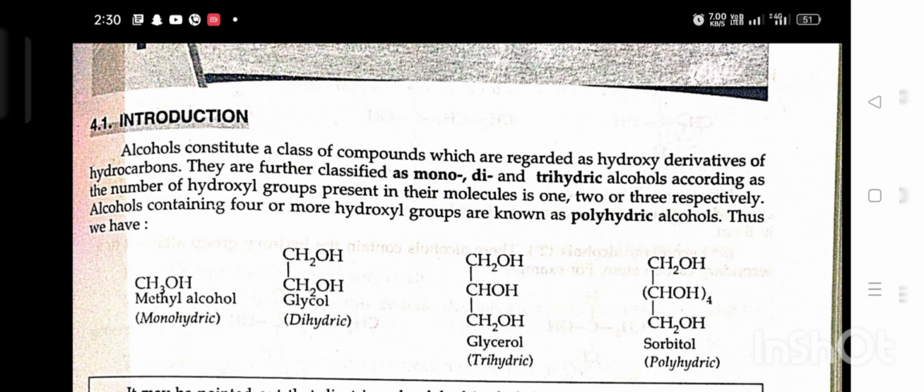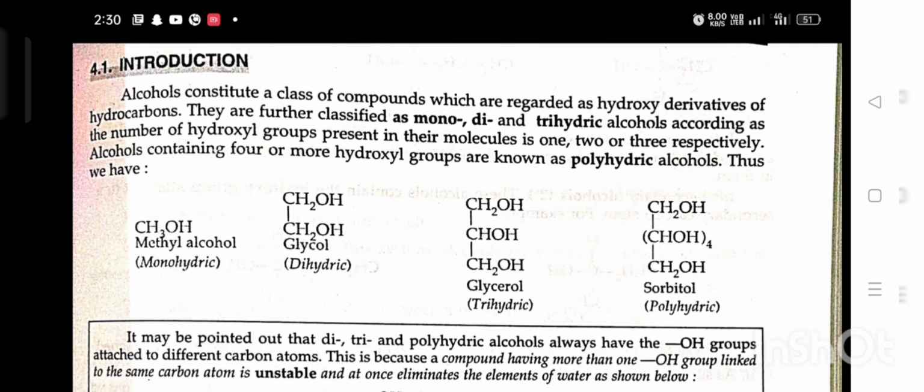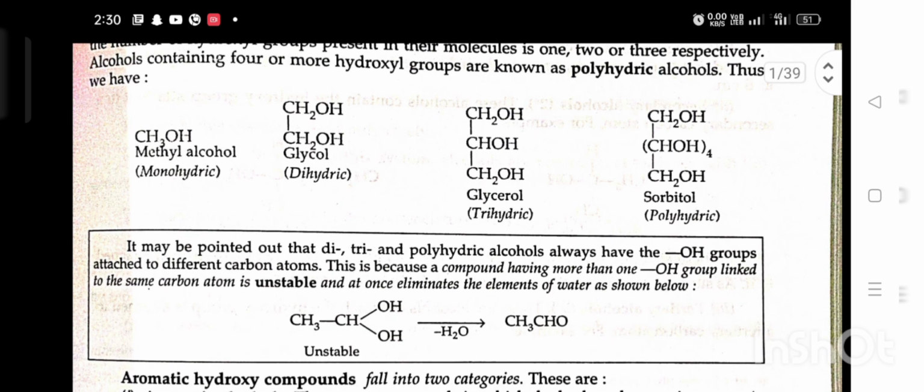Thus we have methyl alcohol, monohydric; glycol, dihydric; glycerol, trihydric; sorbitol, polyhydric. It may be pointed out that di, tri, and polyhydric alcohols always have OH groups attached to different carbon atoms. This is because a compound having more than one OH group linked to the same carbon is unstable and at once eliminates the elements of water as shown below.